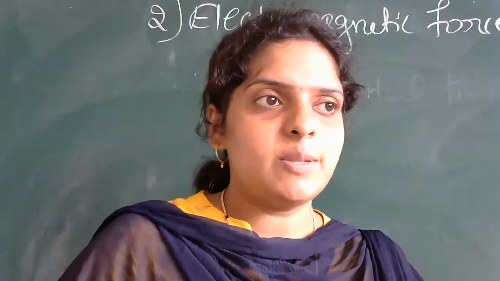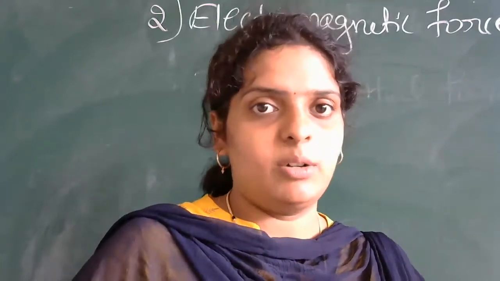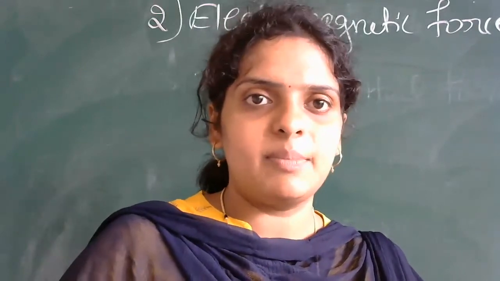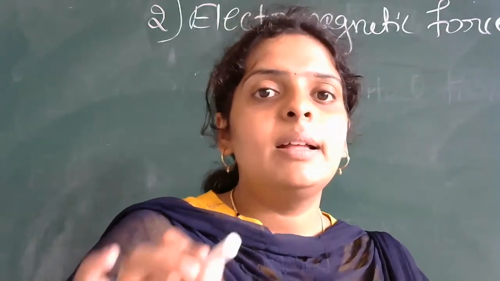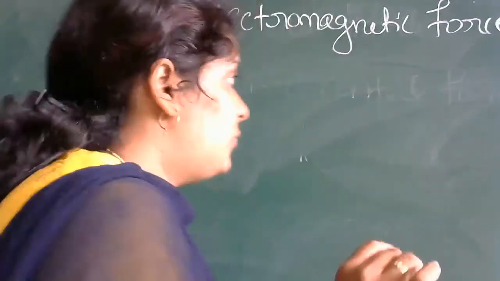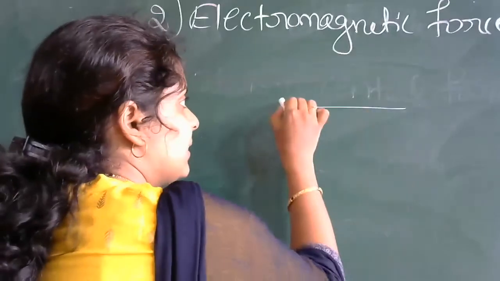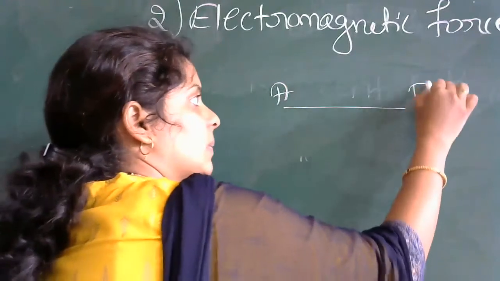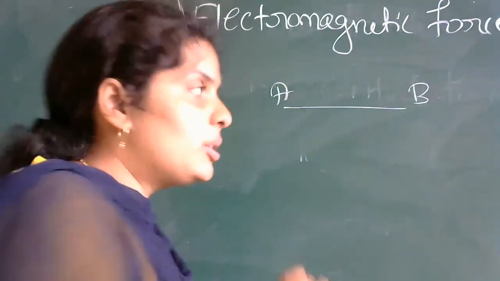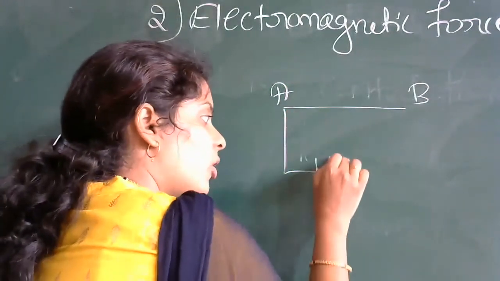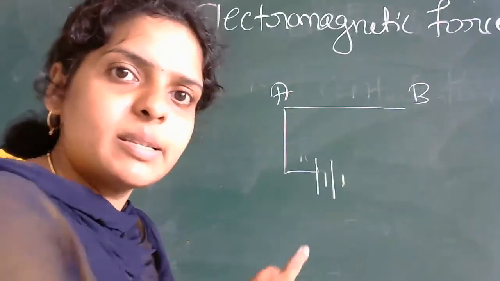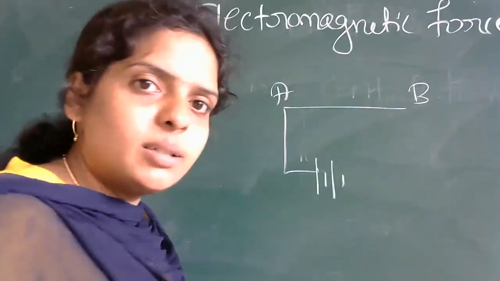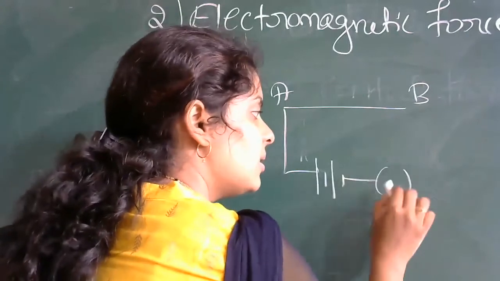In that chapter's first page you have studied one experiment, the Oersted experiment. Does everyone know what the Oersted experiment is? If you have a current carrying conductor, this wire AB, I connect this wire to a battery. This is the battery symbol, this is your wire, and next here is the plug key.